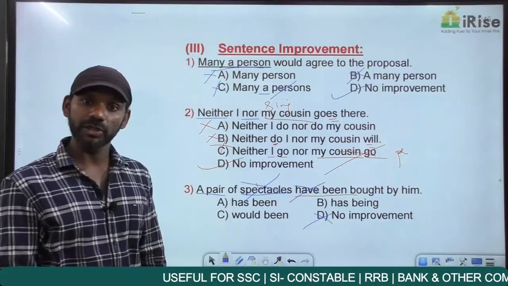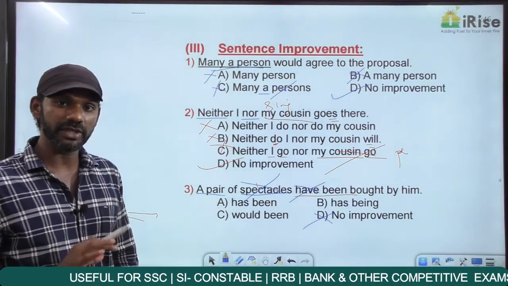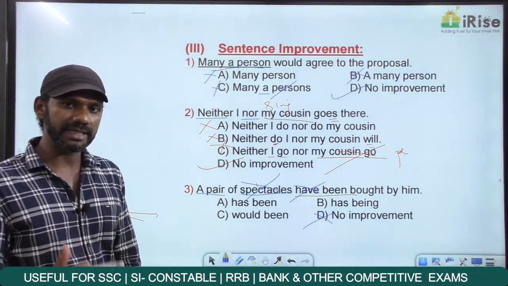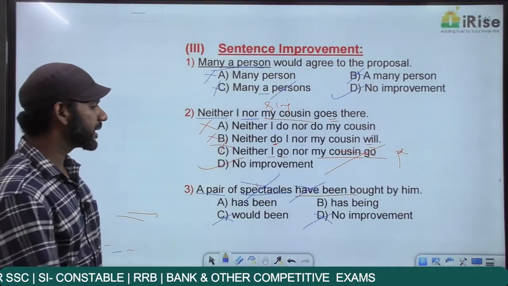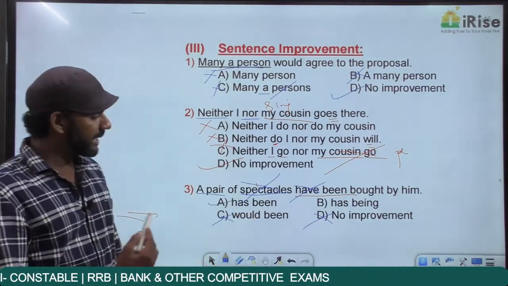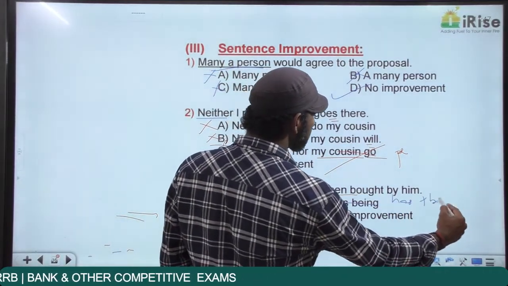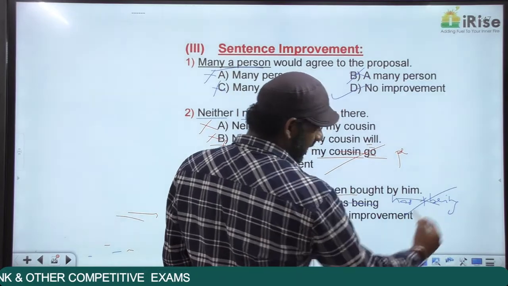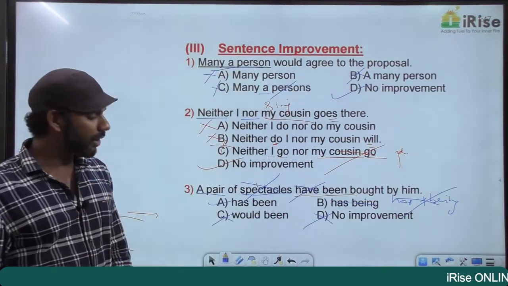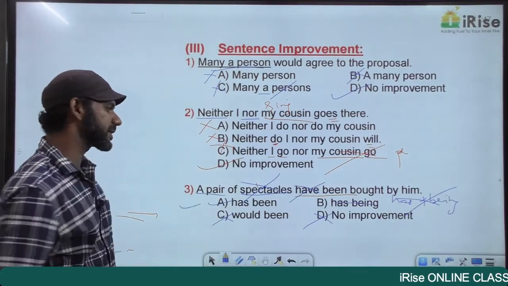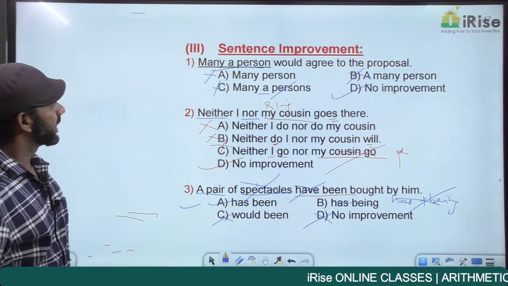"Would been bought" is also grammatically wrong. You must say "would be bought". Nothing like "would been bought". There's no such structure in English. We'll discuss structures and details in the next topic, that is tenses. So option C is eliminated. "Has been bought" must be considered. "Has being": there is nothing in English like has plus being plus ing. "Has being" is not there in the language, eliminated. So B is gone, D is gone, C is gone. The answer must be option A. Getting it? Come to the next one.